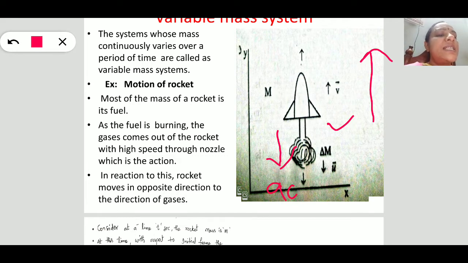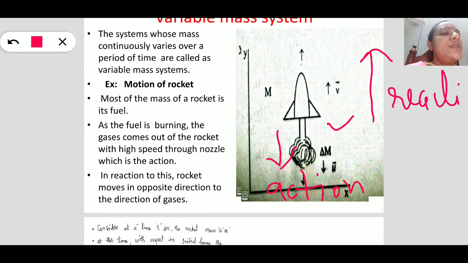Say this is the action, and for every action there is an opposite reaction. Due to this reaction force, the rocket moves in the upward direction. So this motion of the rocket we are taking as an example for the variable mass system. Say the mass of the rocket is m, and it is moving with velocity, say, v.